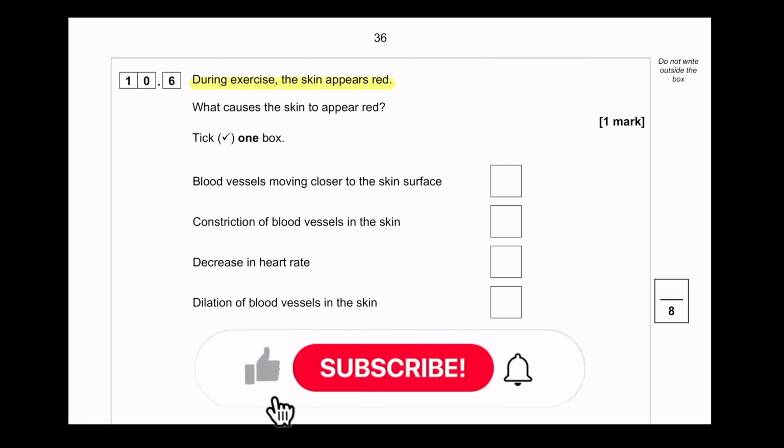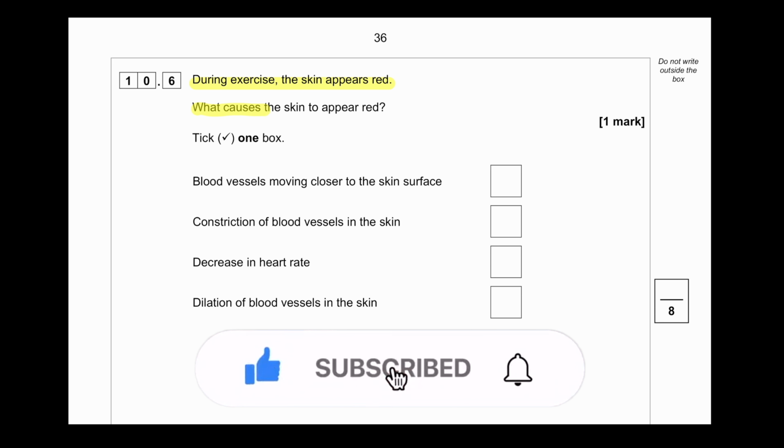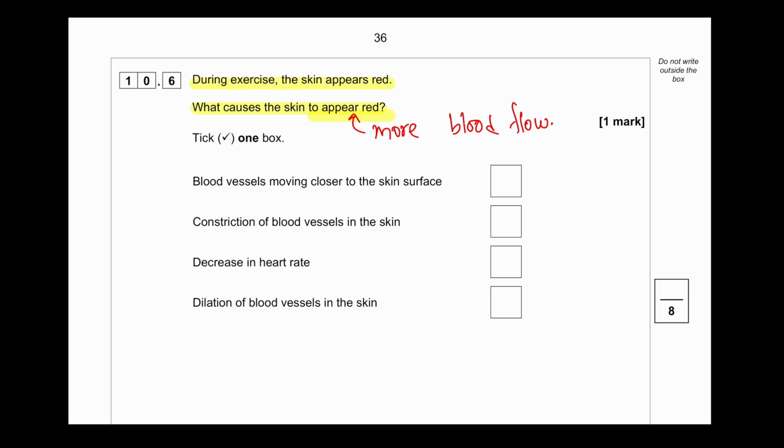During exercise, the skin appears red. What causes the skin to appear red? So the reddishness can come from more blood flowing near the surface of the skin. Blood vessels moving closer to the skin surface. Constriction of blood vessels in the skin. Constriction of blood vessels in the skin will cause less blood to flow near the surface of the skin.